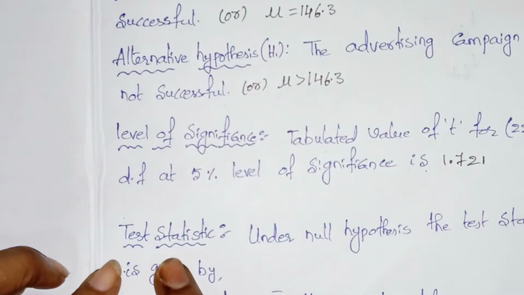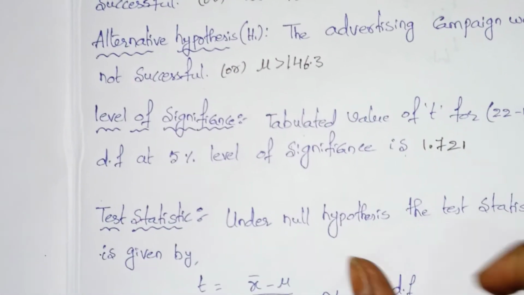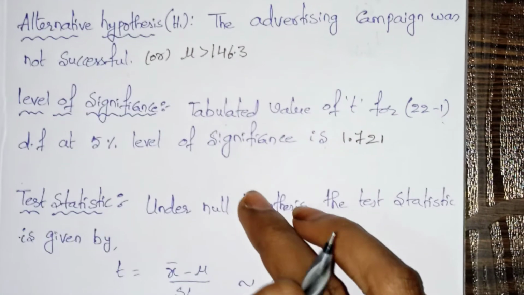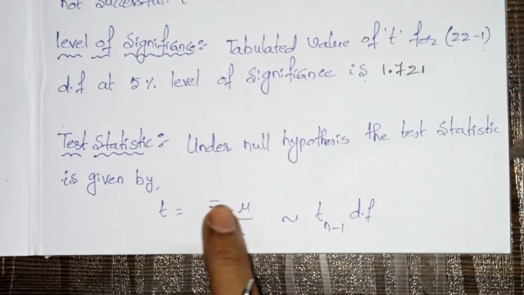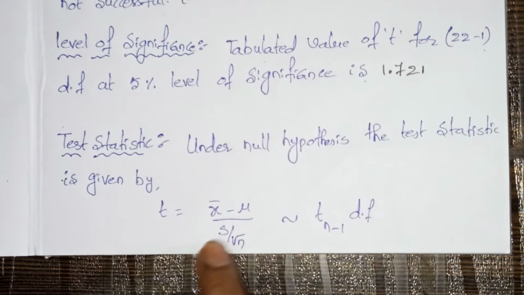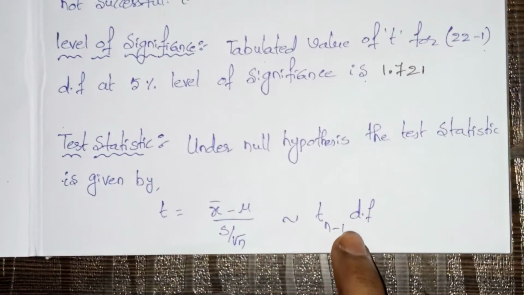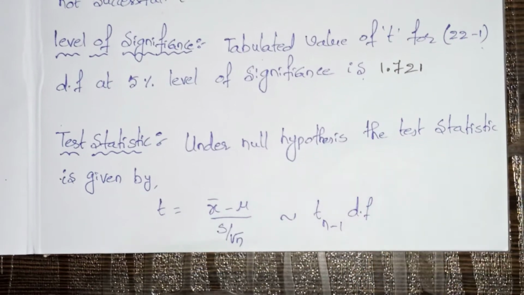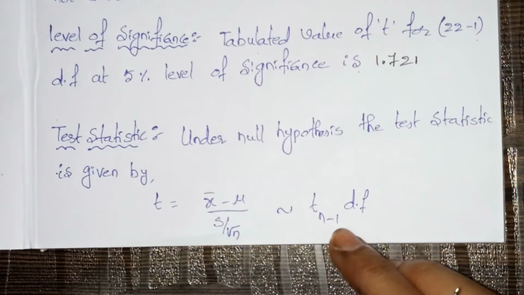Now the test statistic. Under the null hypothesis, the test statistic is given by t equals x bar minus mu divided by s by root n, which follows t with n minus 1 degrees of freedom. For the t distribution regarding a single mean, the degrees of freedom is n minus 1.